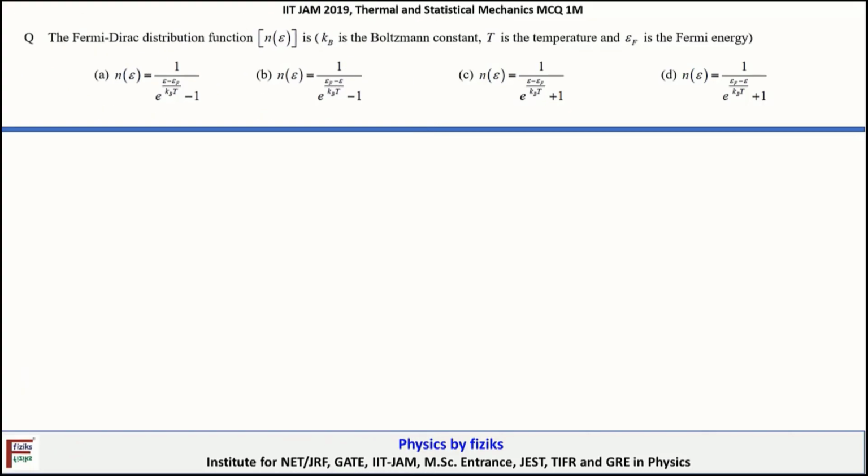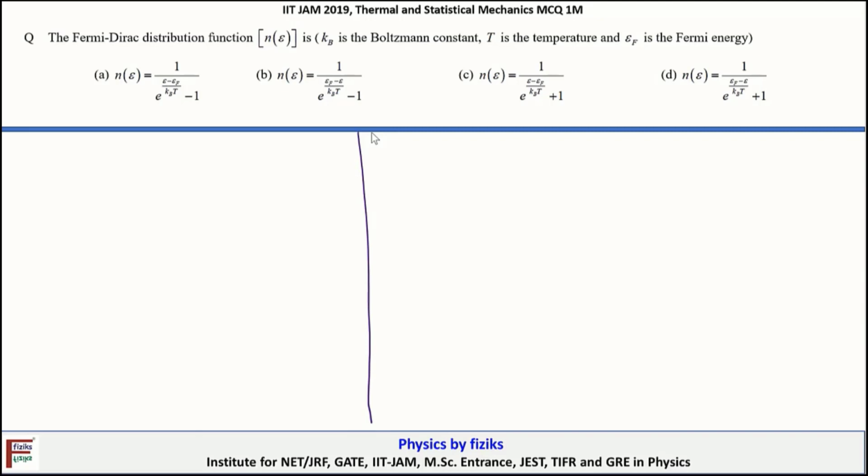So this question appeared in IIT-JAM 2019 examination. The question is the Fermi-Dirac distribution function, that is n(E), where kB is the Boltzmann constant, T is the temperature, and EF is the Fermi energy here. Okay, so before we make a final choice here, let's try to understand the general distribution function.